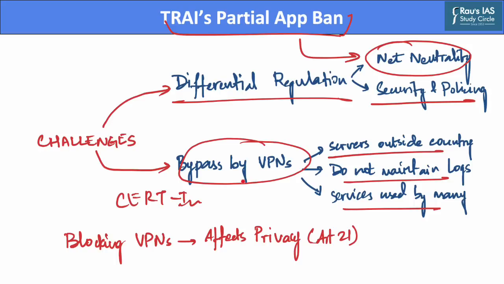And as a result, certain directions were published which required VPN firms to retain records of users from India and have their servers physically located in India. However, these firms continued to offer their services using servers which were located abroad. And as a result, this makes it challenging for TRAI to partially ban an app.